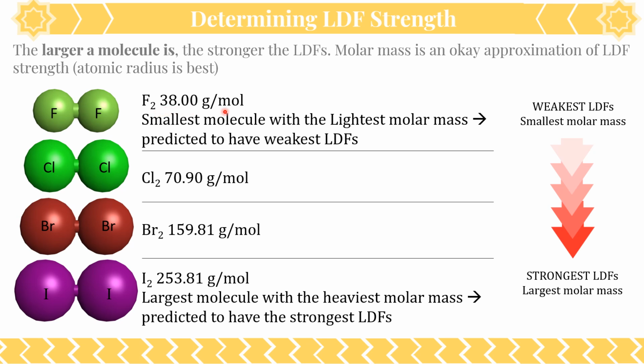Fluorine is 38 grams per mole. Each fluorine is about 19 grams per mole. Chlorine each is about 35 grams per mole, so we get about 70 overall here. Bromine is each about 80 grams per mole, so we get 160-ish grams per mole as our molar mass, and iodine is about 254. So as we continue to get larger and larger molecules, we get more and more London dispersion forces because there's more area for those electrons to disperse.